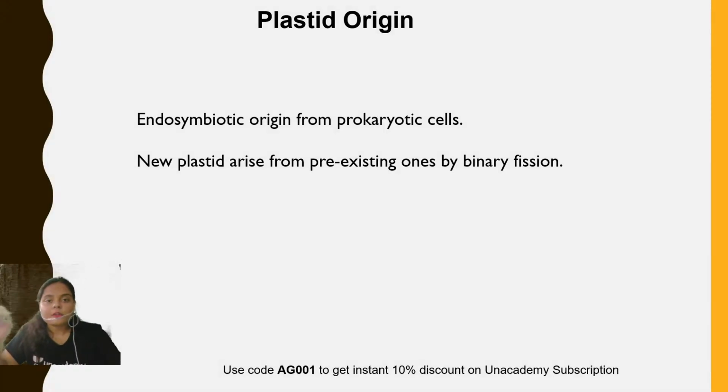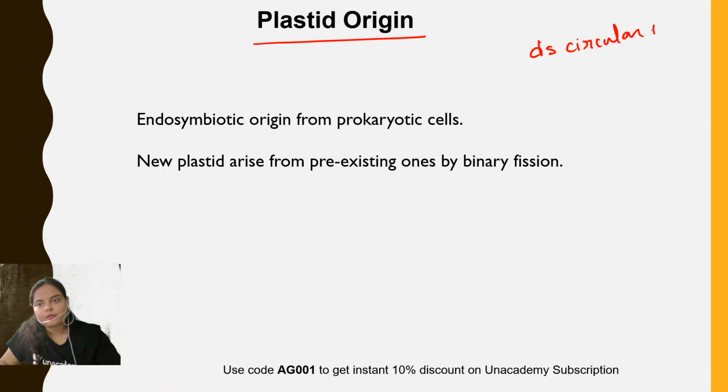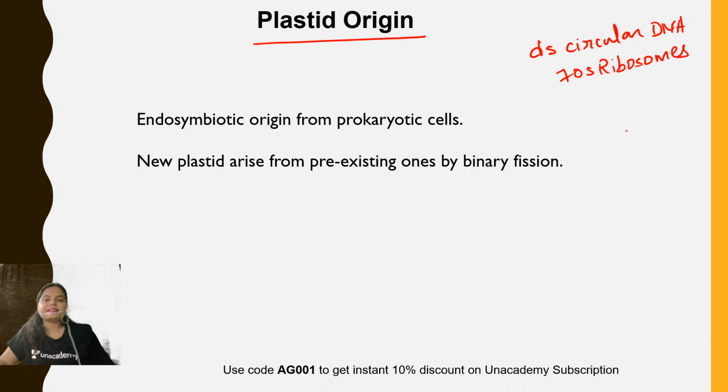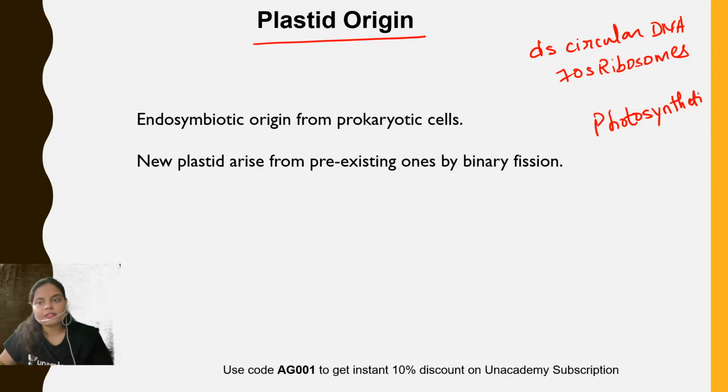Now, talking about the origin of plastid. As I told you, plastid do contain their own double-stranded circular DNA, right? They contain their own 70S ribosomes. That means they are able to effectively synthesize their protein. So they are able to synthesize their proteins. But the enzymes which are participating in the process of photosynthesis, the photosynthetic enzymes are jointly synthesized by both nucleus and the chloroplast.